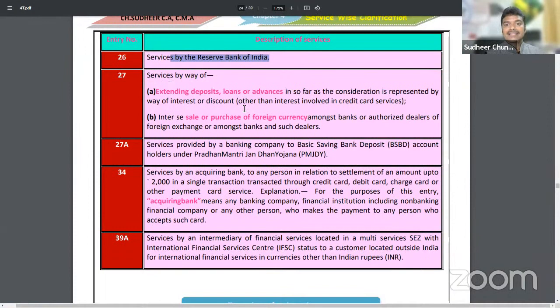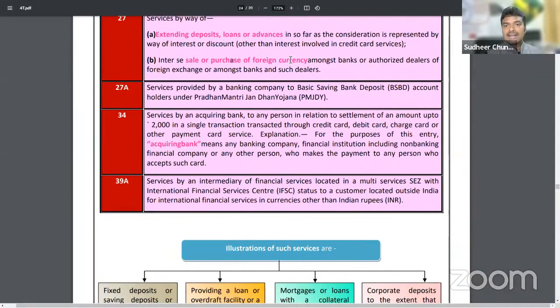Next. Banks, if they charge any interest or discount, it is exempted. But credit card interest will be taxable. Next, bill discounting charges will be exempted. Next, foreign exchange transactions among banks and dealers, I have said, are exempted. Next, basic savings bank accounts: any charges collected on them are exempted. If that account is linked to Pradhan Mantri Jan Dhan Yojana, some accidental insurance will be covered, and GST will be exempted there.